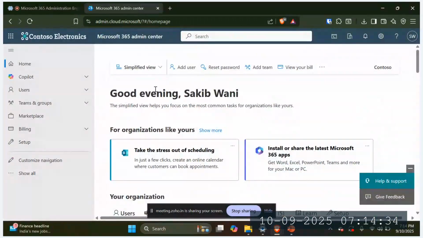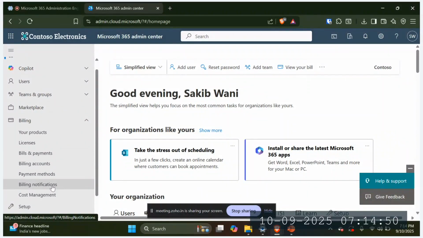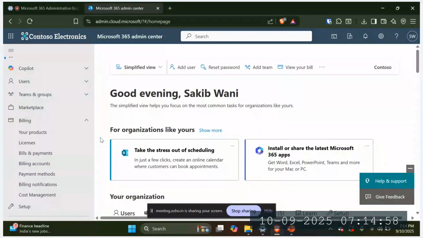So, domain purchase. When we create a new tenant, Microsoft by default gives us its own domain, which is a .onmicrosoft.com domain. Primarily we are going to work with the .onmicrosoft.com domain. But if you want to add a custom domain to your tenant, like any particular domain, .com, .in, .xyz, then that by default is not part of this course. But we can work on that later if you want to continue into it.